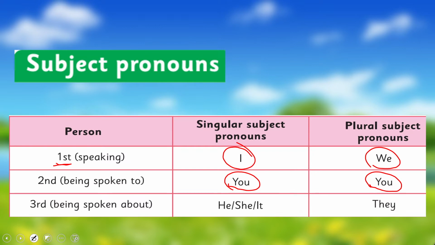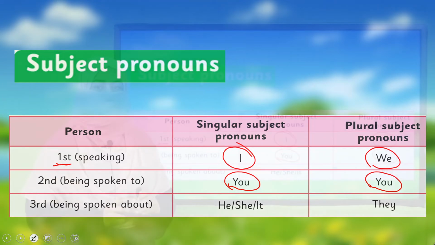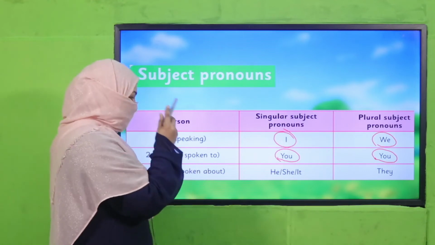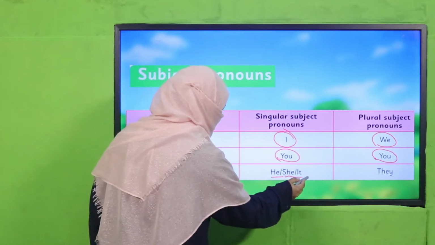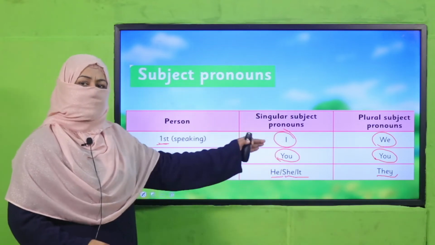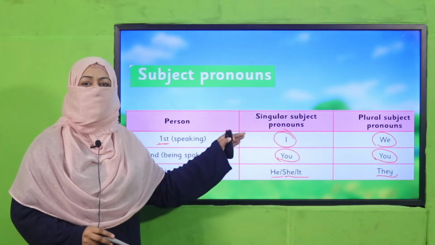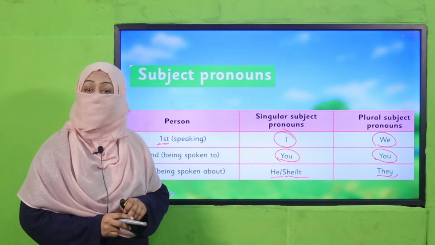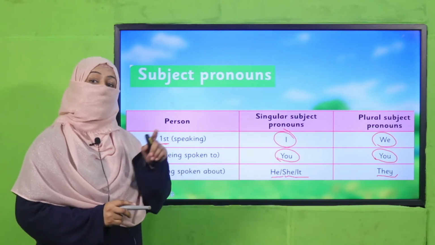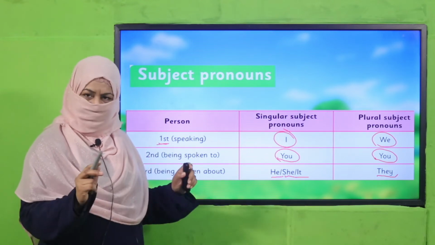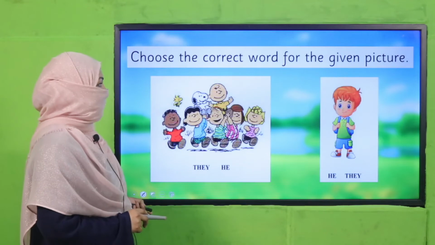And third person, what is third person? We are talking about a person who is not around, right? So we use for singular he, she, it, and for plural they. These are the subjective pronouns which we use in sentences as a replacement of a noun in subject case, right? Are you clear? Sure? Okay.